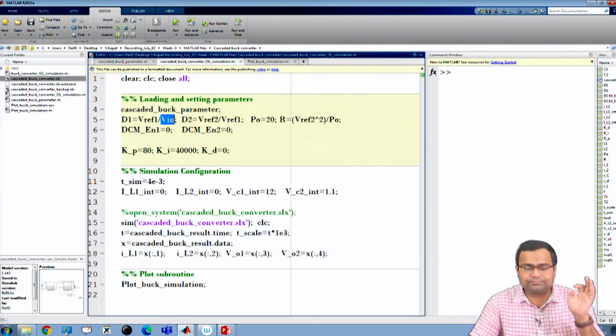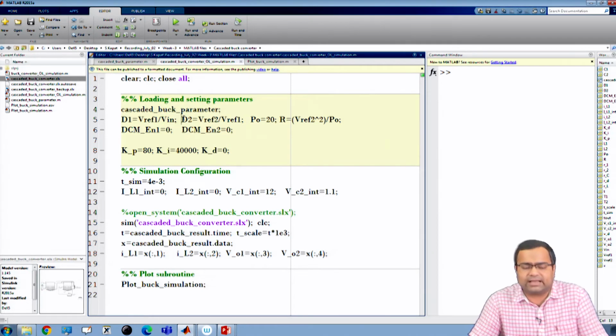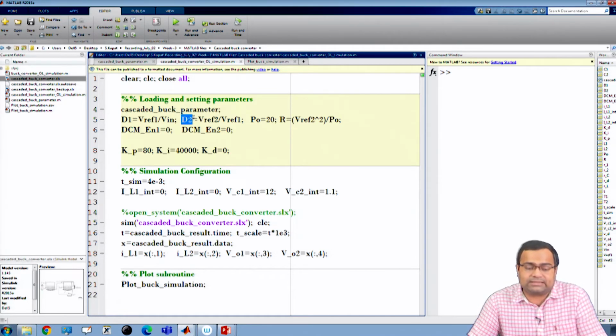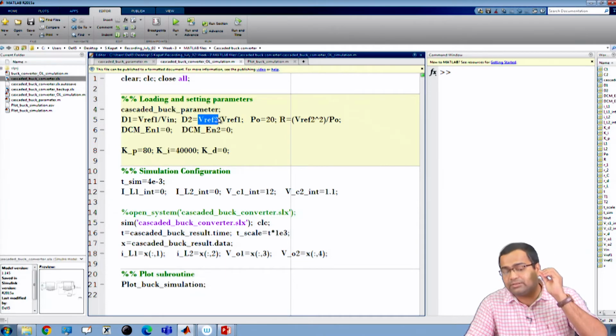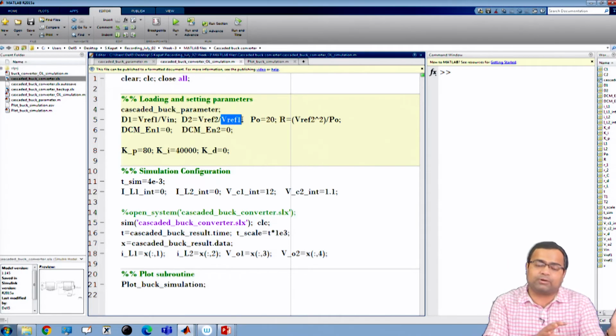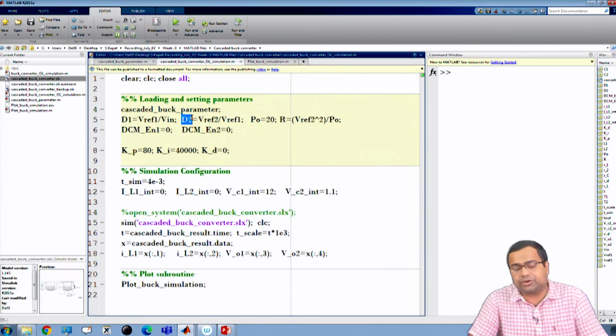For the second stage, though the duty ratio is not required because we are running in closed loop, for the sake of completeness, D2 is Vref2, the desired output voltage of the second stage POL converter, over the input to the POL converter, which is the intermediate bus, and our desired value of the intermediate bus is Vref1. So D2 is the desired duty ratio for the POL converter.